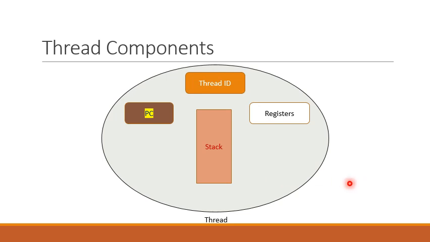So, what are the components of a thread? A thread has a thread ID. Every thread in the system has a thread ID. Thread ID is a unique integer value that distinguishes this thread within the system from other threads. Moreover, every thread has an associated program counter register, a stack section, and CPU registers.